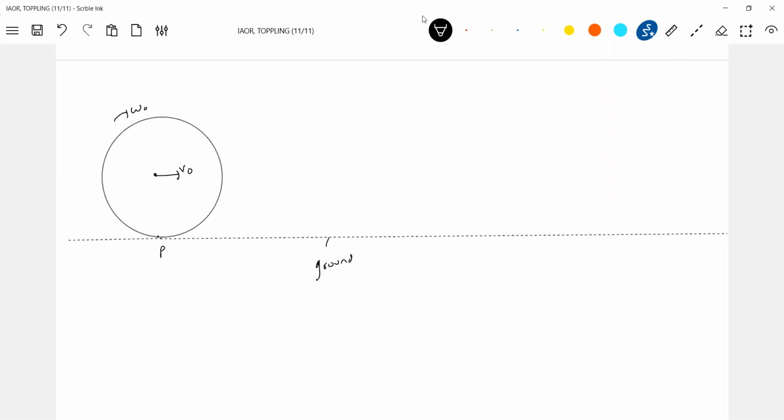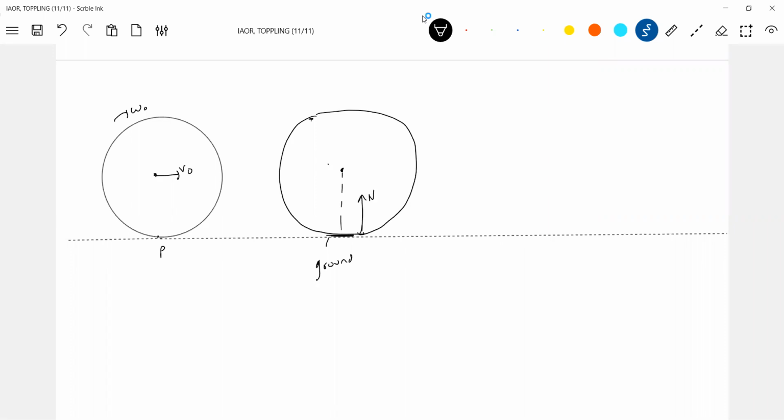So when it is moving, it will undergo deformation. The deformation will result like this. Where will it undergo deformation? It will undergo deformation at the bottom. And because of that, the normal contact will shift.